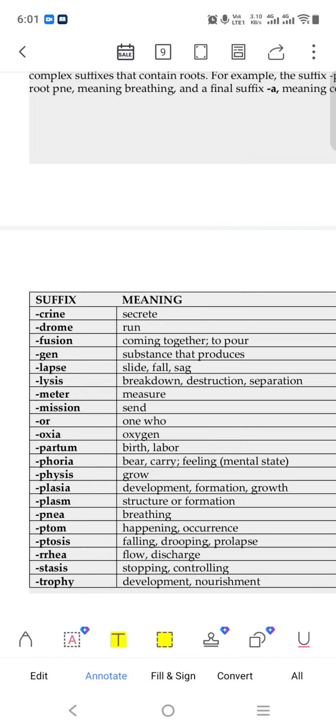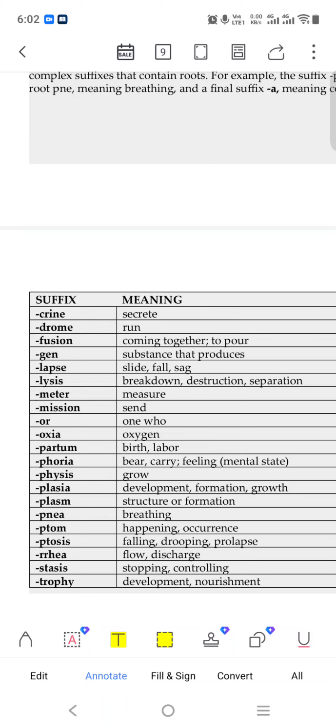Now these are suffixes. Rhea means run, flow. Fusion means coming together, to pour, or to fill up like this. Gen means substance that produces, like genesis we say. Lapse means slide, fall.